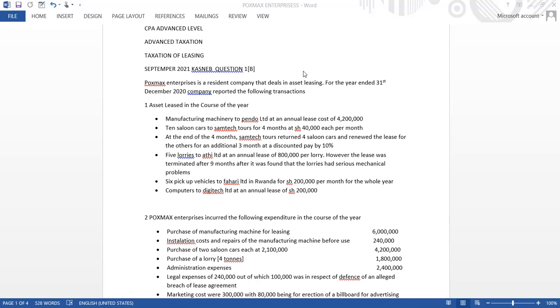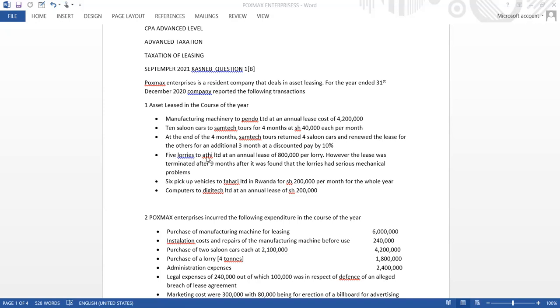The question goes like this. Boxmarks Enterprise is a resident company that deals in asset leasing. For the year ended 31st December 2020, the company reported the following transactions. Number one, assets leased in the course of the year. Manufacturing machinery to Pendo Limited at an annual lease cost of $4,200,000. 10 saloon cars to Samtec Tours for 4 months at $40,000 each per month. At the end of the 4 months, Samtec Tours returned 4 saloon cars and renewed the lease for the others for an additional 3 months at a discount of 10%.